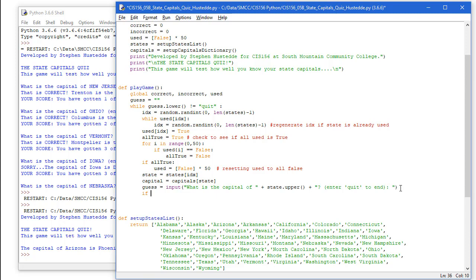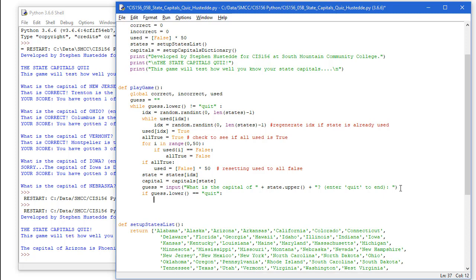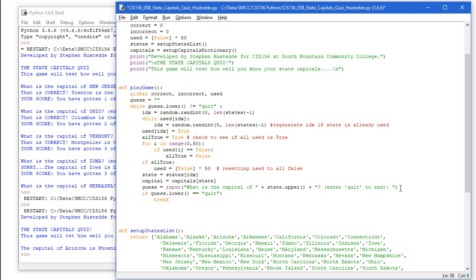And then we'll do an if structure. If guess.lower, that's a function, so I need my parentheses, equals quit. Our fork here, we can simply put a break statement, and that will end this method, which will end our game.